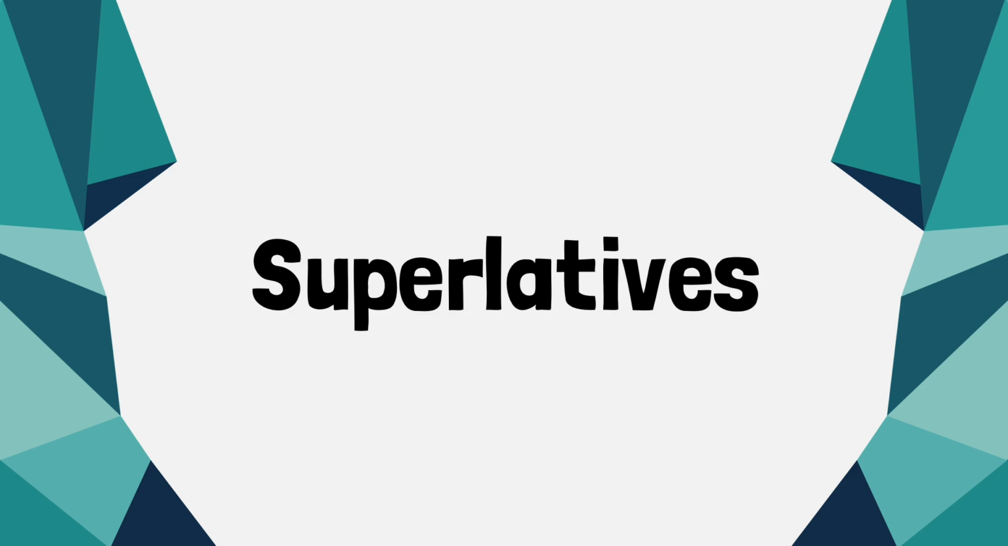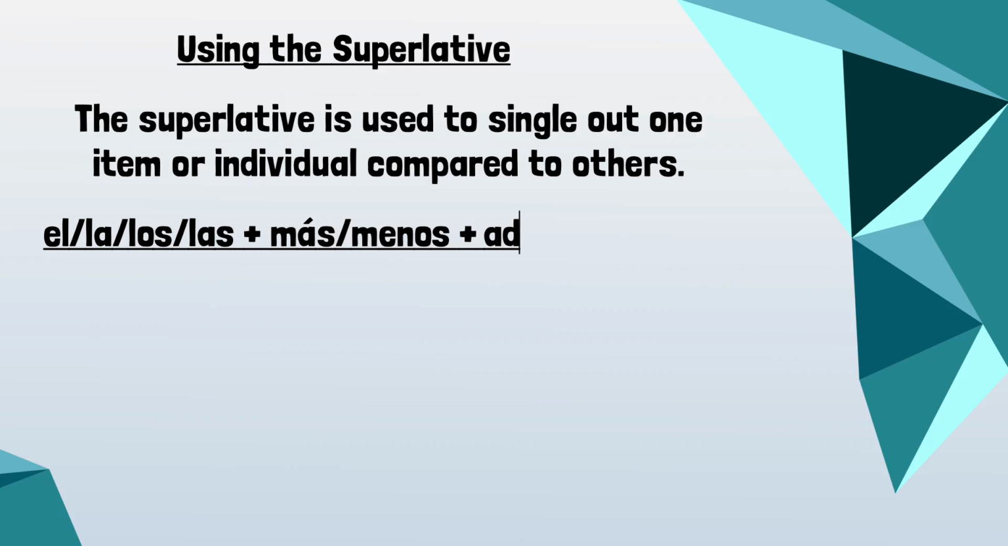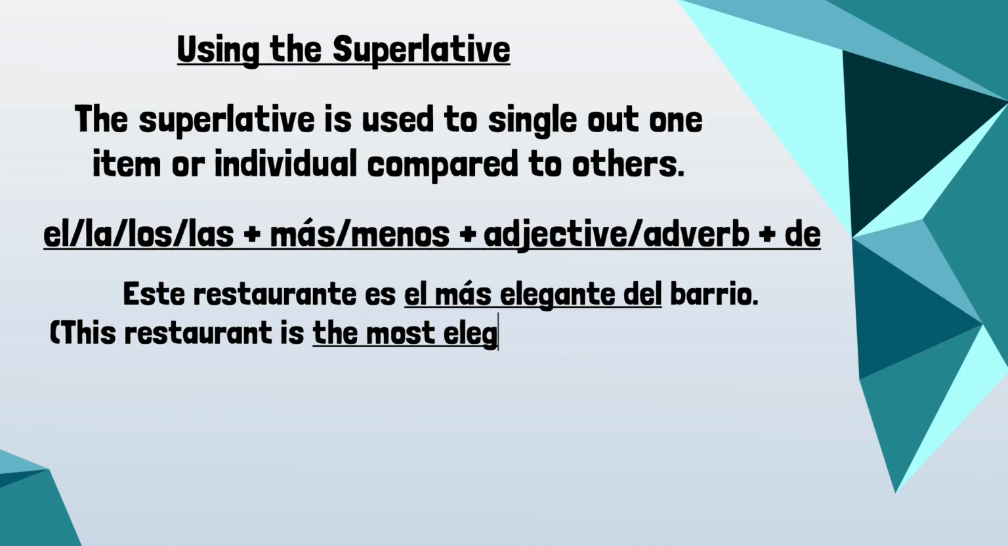Now let's look at superlatives. The superlative is used to single out one item or individual compared to others. The formula: el, la, los, or las, plus más or menos, plus an adjective or adverb, plus de. For example, este restaurante es el más elegante del barrio. This restaurant is the most elegant in the neighborhood.